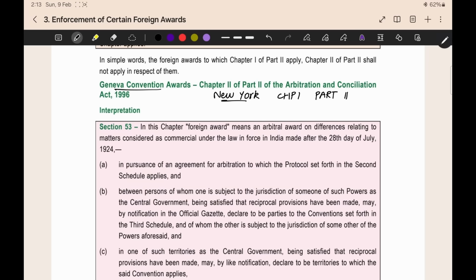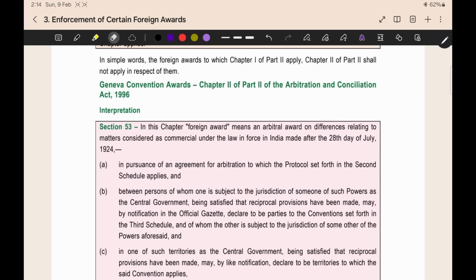The first section which we are going to see under the Geneva Convention is section number 53. In this chapter, foreign award means an arbitral award. By this, what we can understand is that for foreign award, under section 44 a definition was given, and under section 53 also a definition is being given. So the section 44 definition will apply to the New York Convention, chapter 1. The section 53 definition will apply to the Geneva Convention, chapter 2. This is the thing we have to understand by this line.